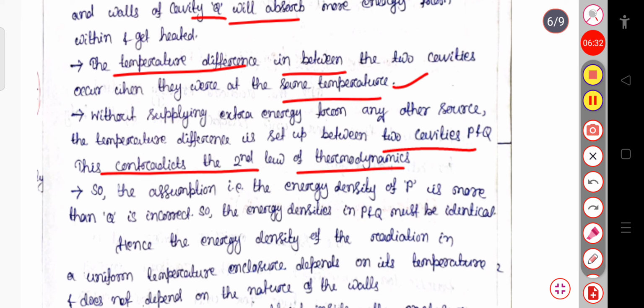So here we conclude that the assumption that we have taken, that the energy density in P is more than that of Q, is incorrect. So the energy density in P and Q must be identical in nature.